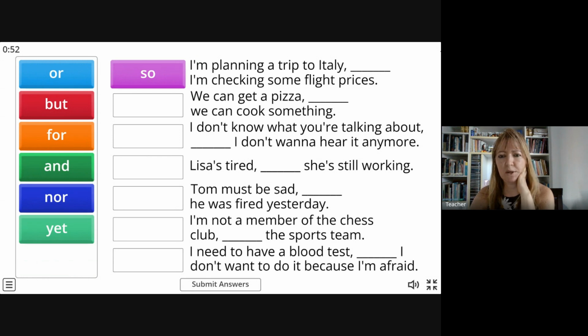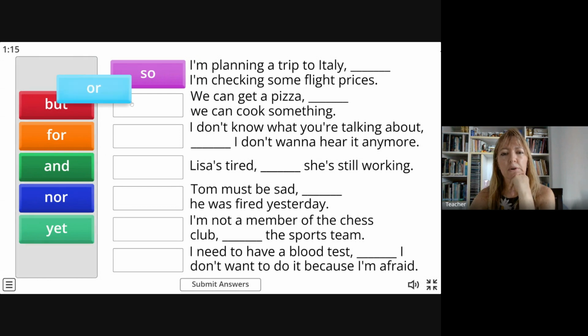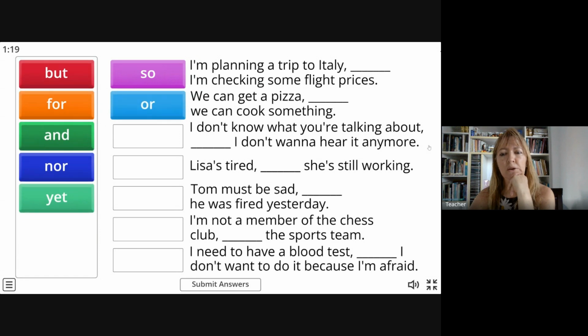So next one, think. We can get pizza. We can cook something. Oh, this one is easy. What do you think? We can get pizza. We can cook something. Think. Okay. Or: we can get pizza or we can cook something, right?